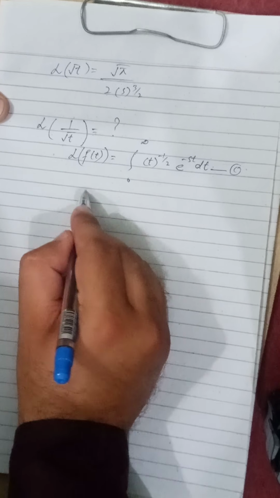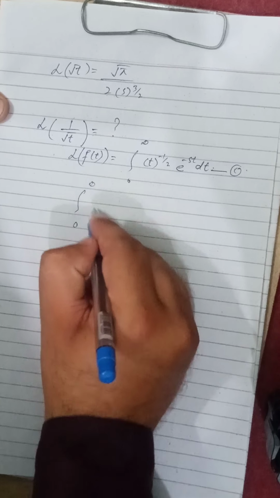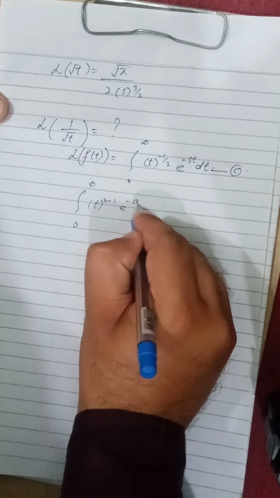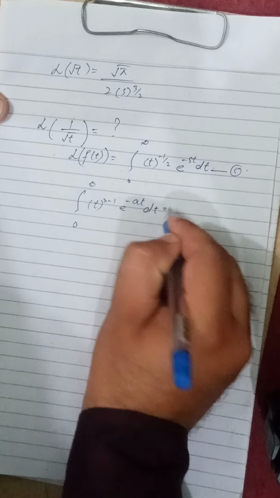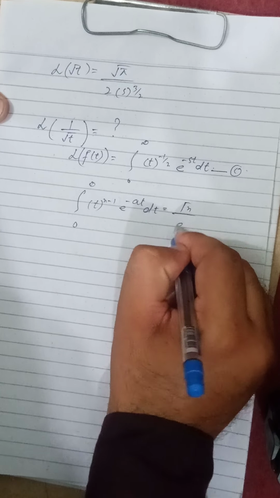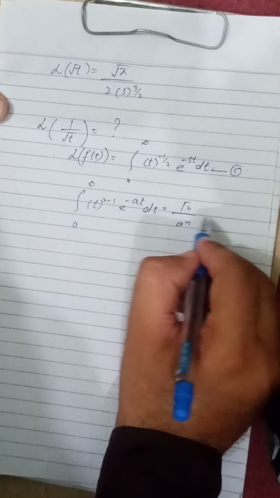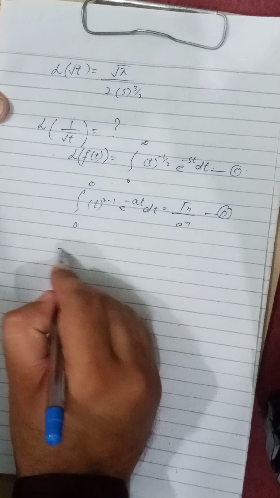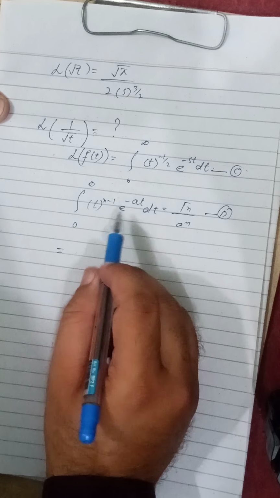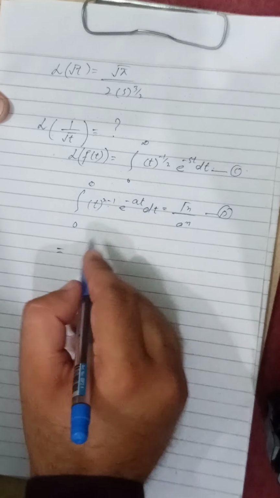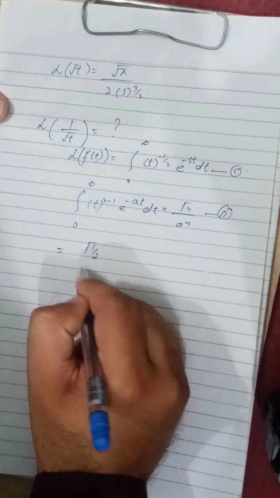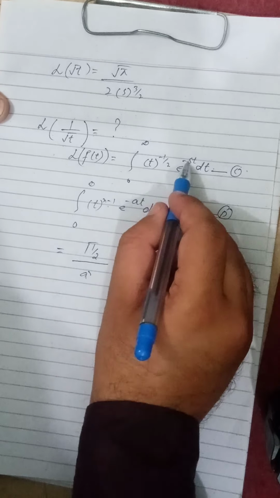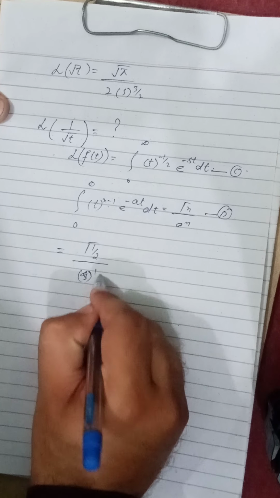Now the gamma representation is integral from 0 to infinity of t power n minus 1 e power minus at dt, which is gamma of n divided by a power n. So if I compare equations C and D, it will be gamma of 1 over 2 divided by a power n, where a is equal to s, so s power 1 over 2.